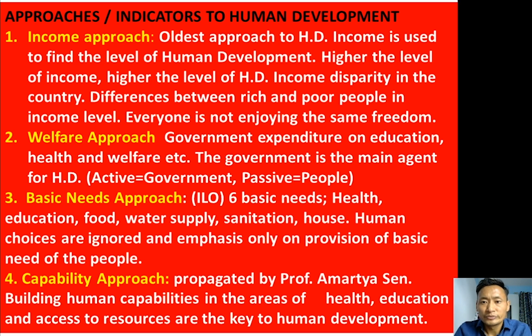But consider income disparity: even though the average income level of a country is very high, there may be big income differences between rich and poor. Rich people have more money and poor people have very little income, so income disparity is there, and it has some limitations. That means everyone is not enjoying the same freedom.